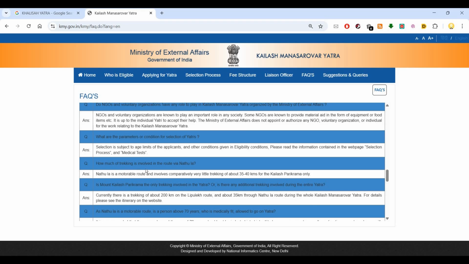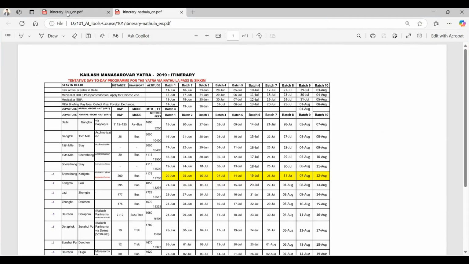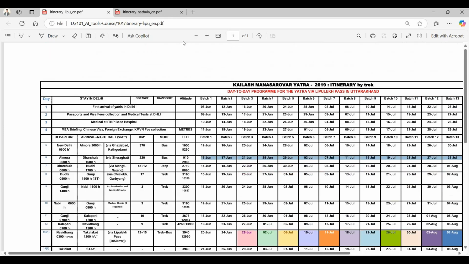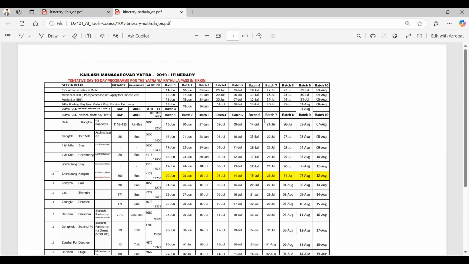How much trekking is involved in the Nathula route? Nathula is a motorable route and involves comparatively very little trekking, about 35 to 40 kilometers for Kailash Parikrama only. Now if you go into this PDF, you can see the itinerary of previous trips. From Delhi the trip is starting. These are different batches. I think around 2019 this itinerary is.